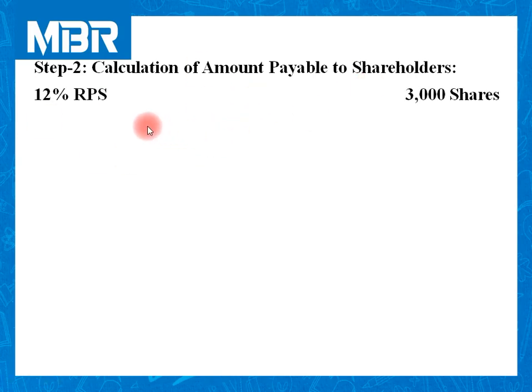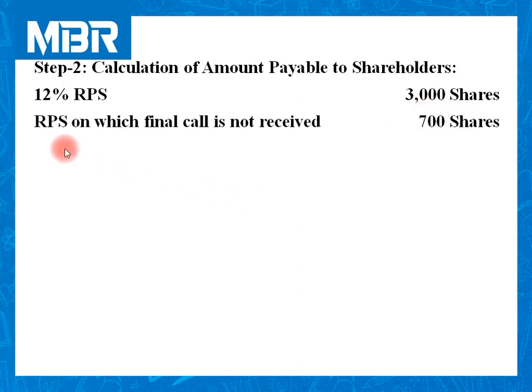As per the question and our calculation, we are clear that we have 3,000 12% RPS. You can check the calculations that we made earlier in order to find the number of shares, 3,000. RPS on which the final call is not received: 700.